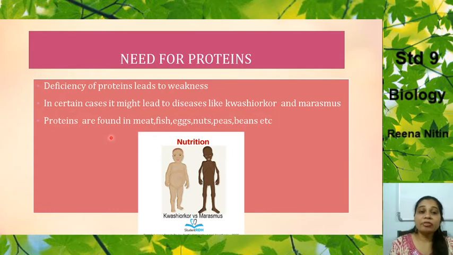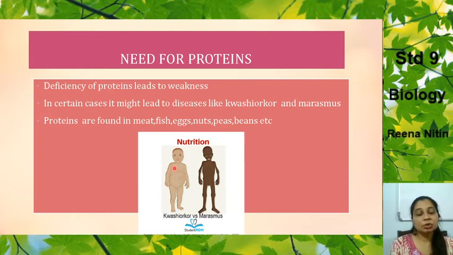The proteins are found in meat, fish, eggs, nuts, peas, beans, etc. So where do we get these proteins from? Essentially from meat, fish, eggs. That's the case of non-vegetarian items. In the case of vegetarians, we can get it from the nuts, we can get it from peas, we can get it from beans, even from the dals and other lentils.